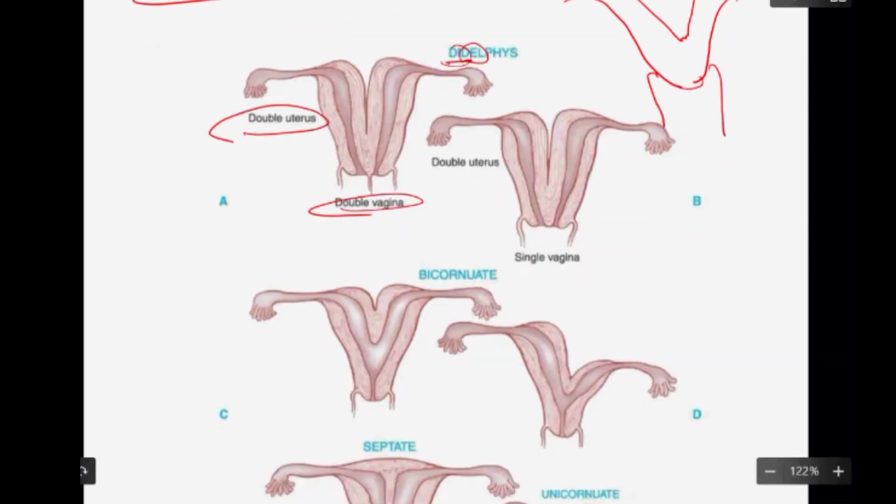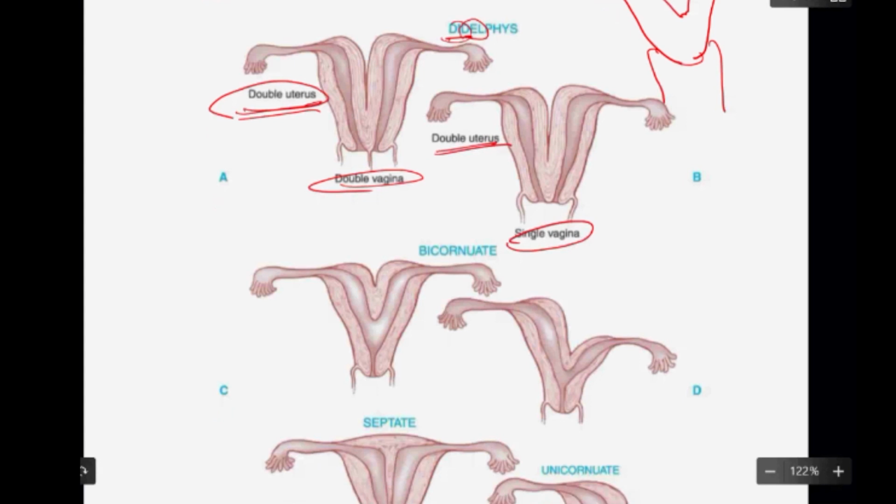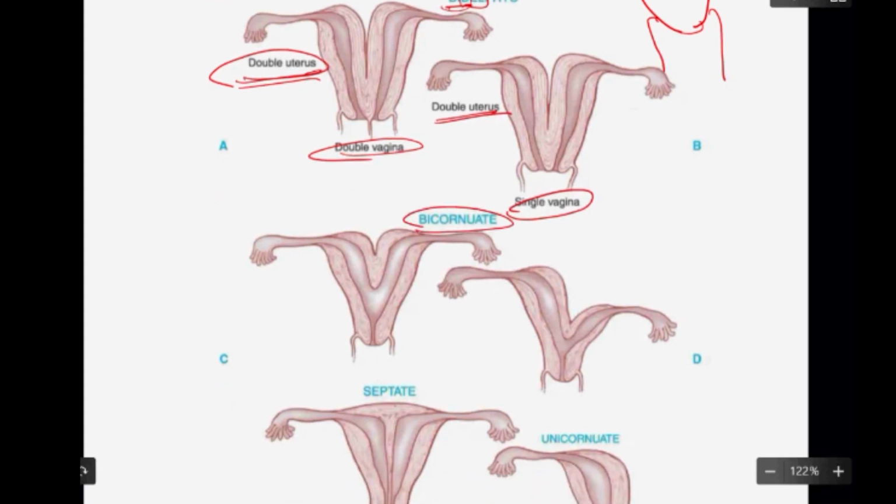Okay, so both uterus and vagina are double. This can be of two varieties. We can have a single vagina, but the important point is you have a double uterus. Double uterus is called uterus didelphys. Bicornuate uterus means you have two different horns. Cornua means horn. So you are going to have two different horns of the uterus.